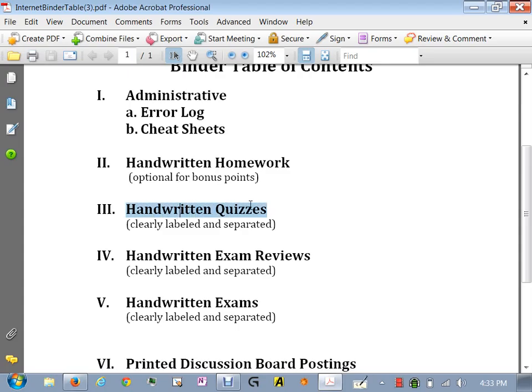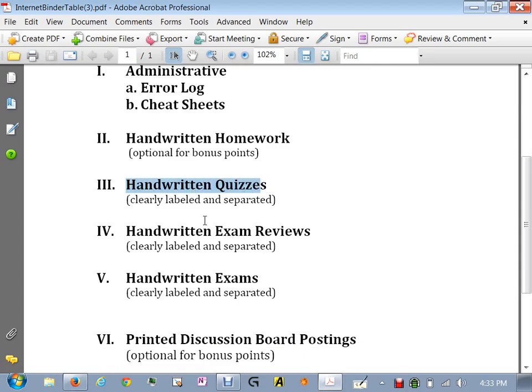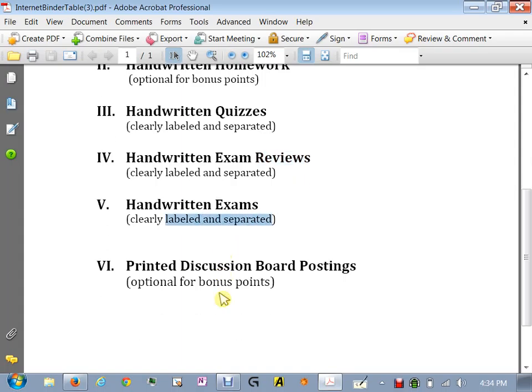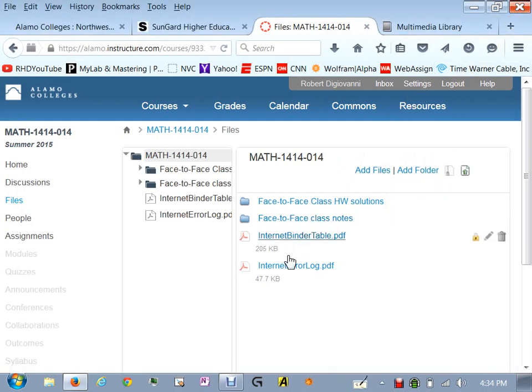Now, the quizzes you take online, you must have handwritten work for. They have to be clearly labeled and separated. Same thing with the exams you do online, clearly labeled and separated. I'm sorry, the exam reviews, because there are reviews for the 2 exams, the exam 2 review and exam 4 review. Put those in the binder. Then the actual exams, exams 1 and 3 that you do at home, make sure you include the work for those. If you are using the discussion board and asking questions, anything you put in there, please print it out and put in here, and I will give you bonus for that. So I'm encouraging participation.